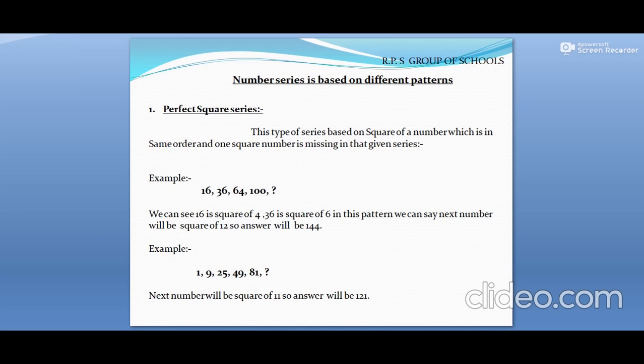Another example we have here is in the form of odd numbers. That is 1, 9, 25, 49, 81 and question mark. We need to find the next number in order. Do you have any idea? Yes, these are squares in order. These are the squares of the odd numbers. So 1 and then 9 and then 25 and 49, 81. It is the square of 1, then 3, then 5, then 7, and then 9. So the next will be the square of 11, that is 121. Yes, you got the right answer.